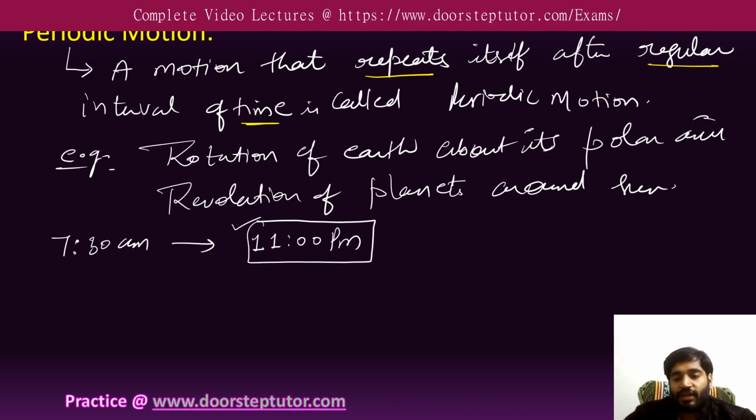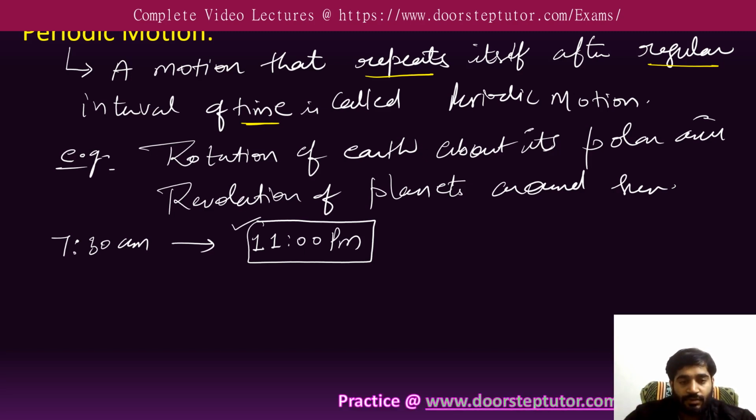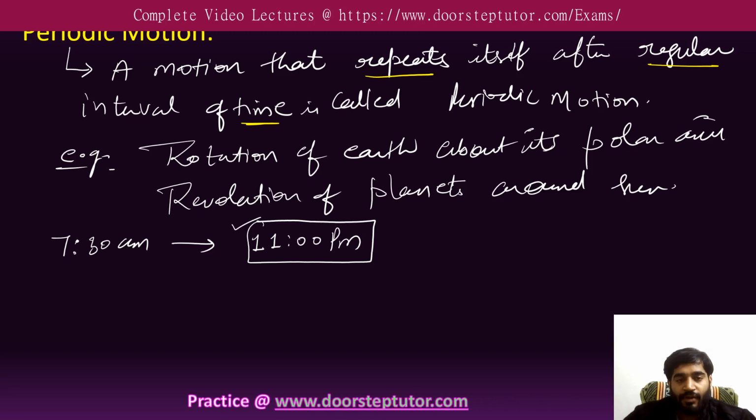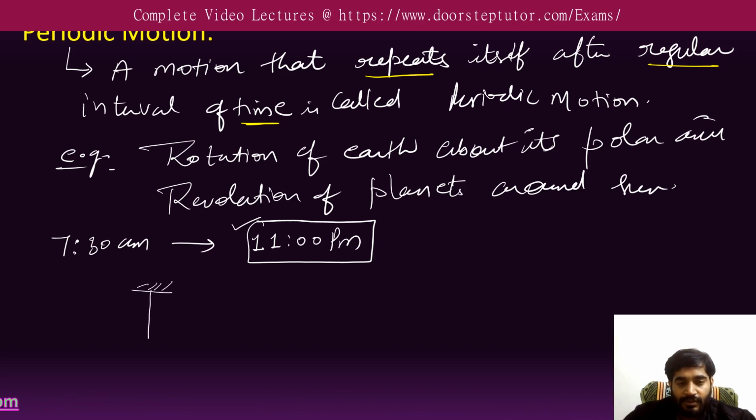Also, there is a special kind of periodic motion that occurs in mechanical systems, when the force acting on an object is proportional to its position. Suppose we have a simple pendulum attached with a thread, and you apply some force.